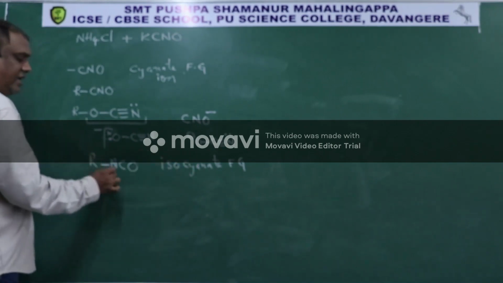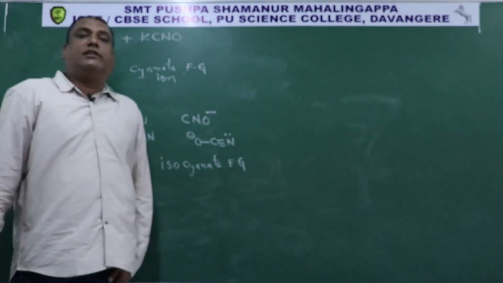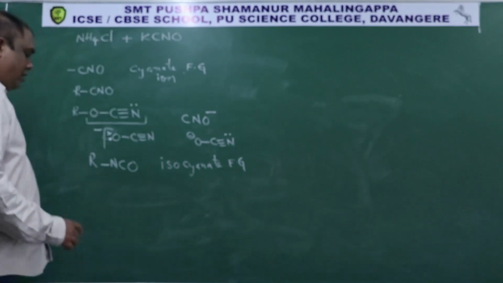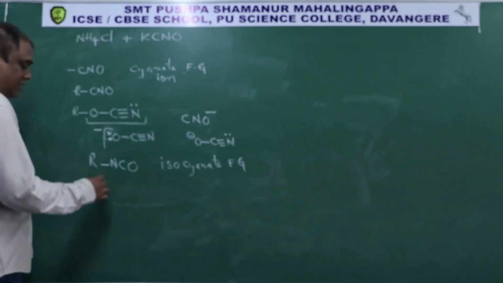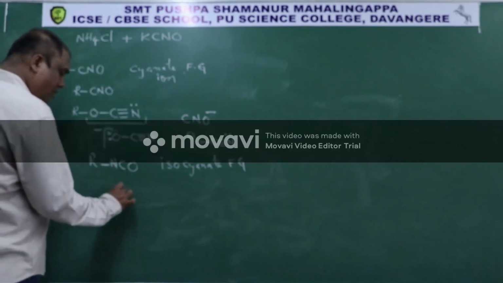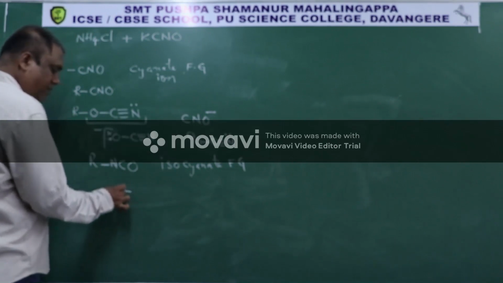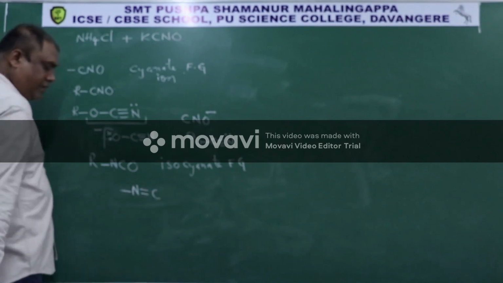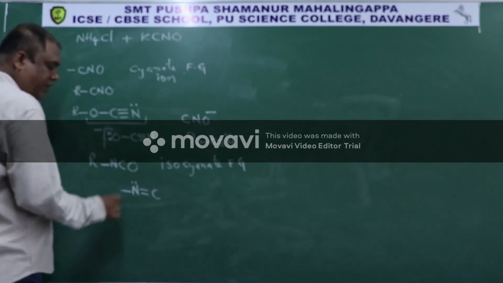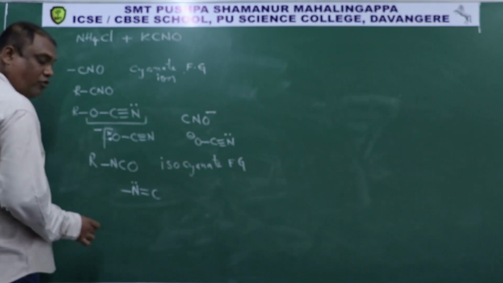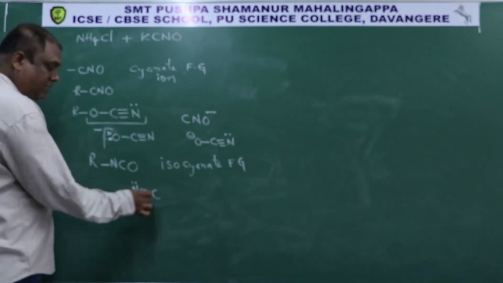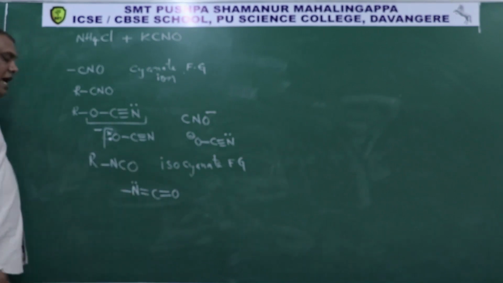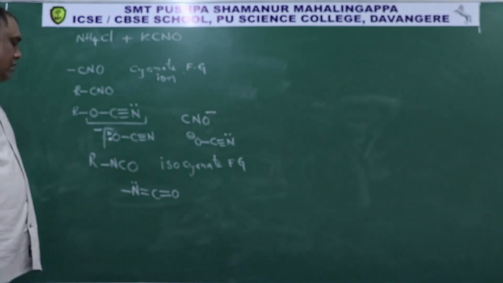Say RNCO is the general formula of isocyanate compounds. Now here structure is nitrogen valency is 3, one bond with R, double bond with C, and therefore nitrogen has a lone pair, and C has to form 4 bonds, 2 bonds already there, double bond with O, and O has its valence. This is what? Isocyanate functional group.